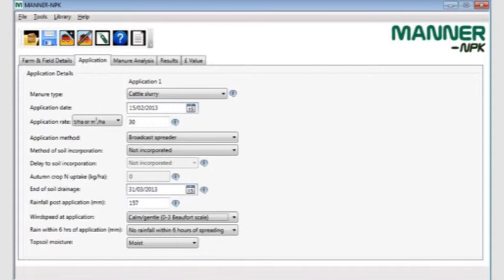MANNER takes these factors into account when estimating ammonia losses following slurry application. Within the software, under the Application tab, the user can enter details of wind speed at application, rainfall following application, and also whether or not the topsoil was moist or dry.